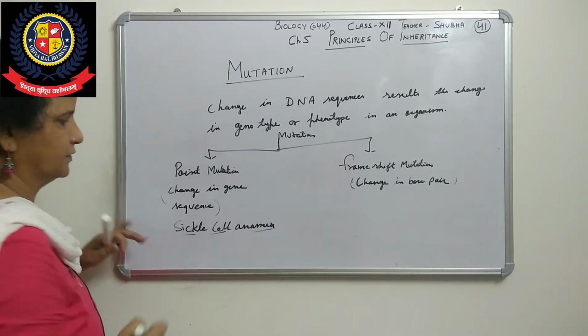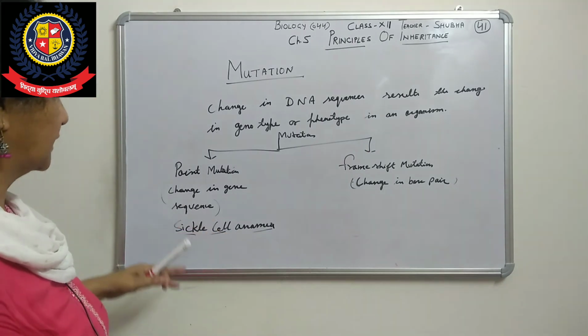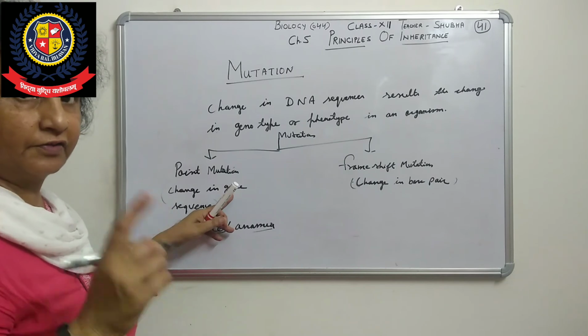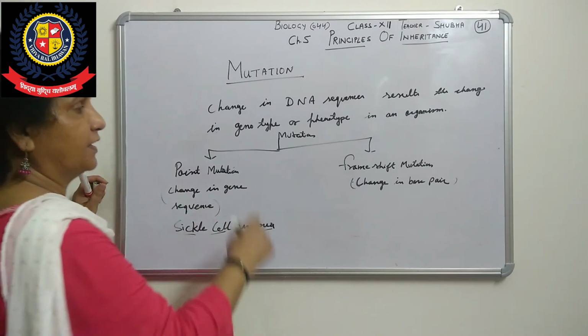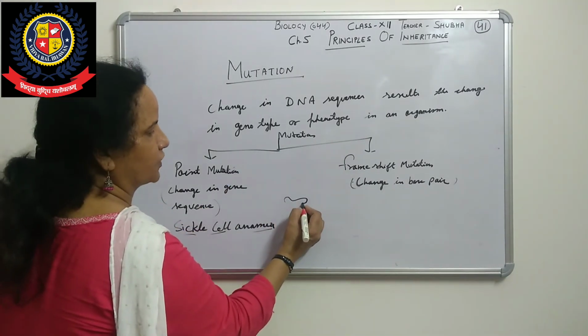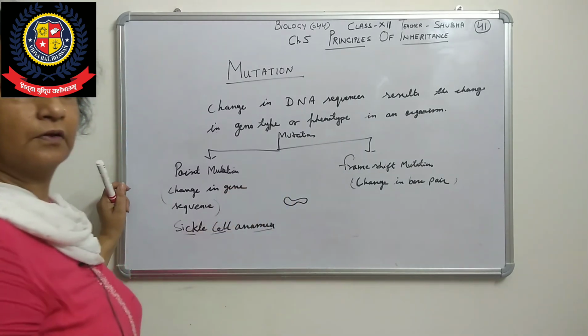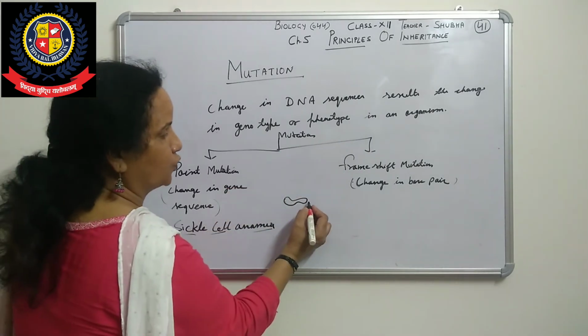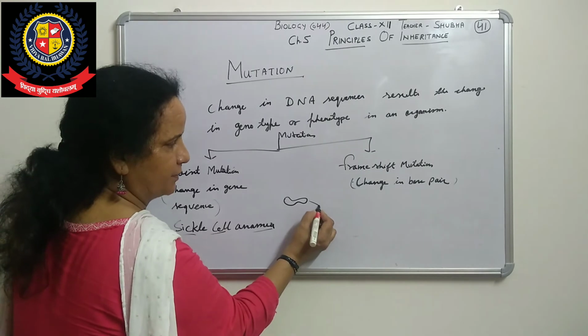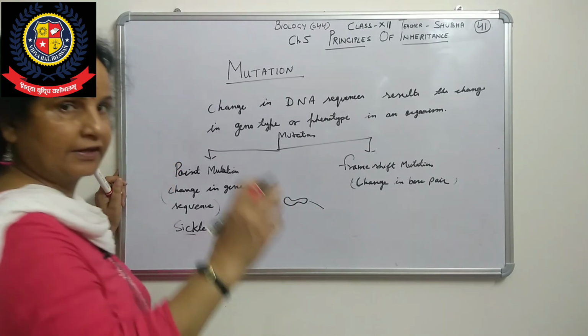What will happen here? The disease. Because of gene changes, the sequence will change. Then RBC, as you know, RBC is a biconcave structure. It will be changed into sickle cell. The structure of RBC changes into sickle type.